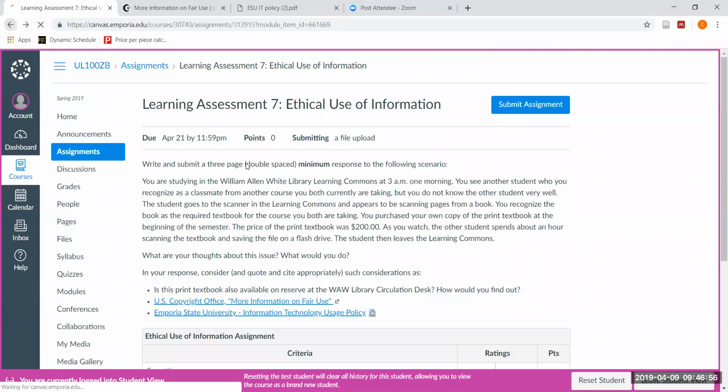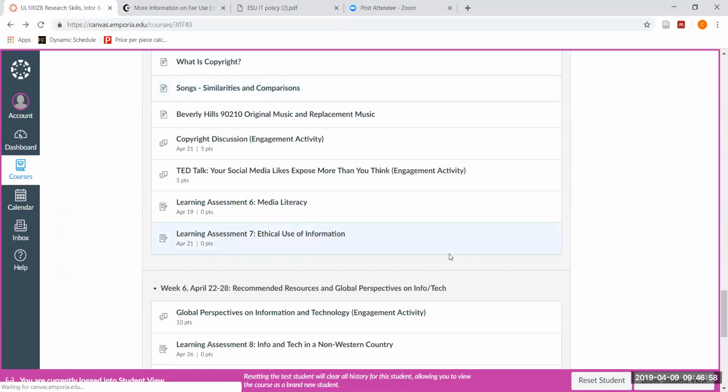So again, depending upon the grade that you're choosing to go for in our class, you may decide to do part or all of these engagement activities and learning assessments.